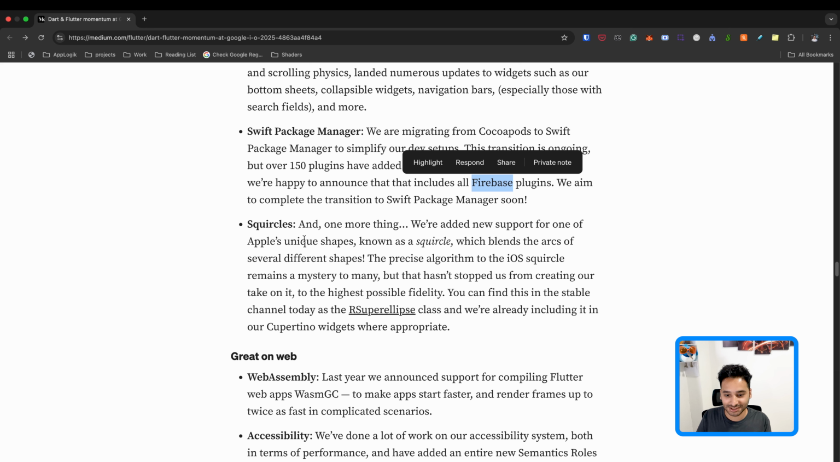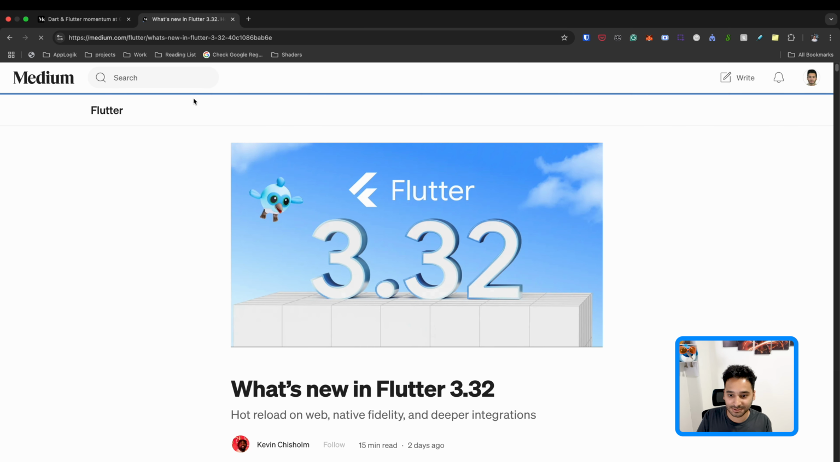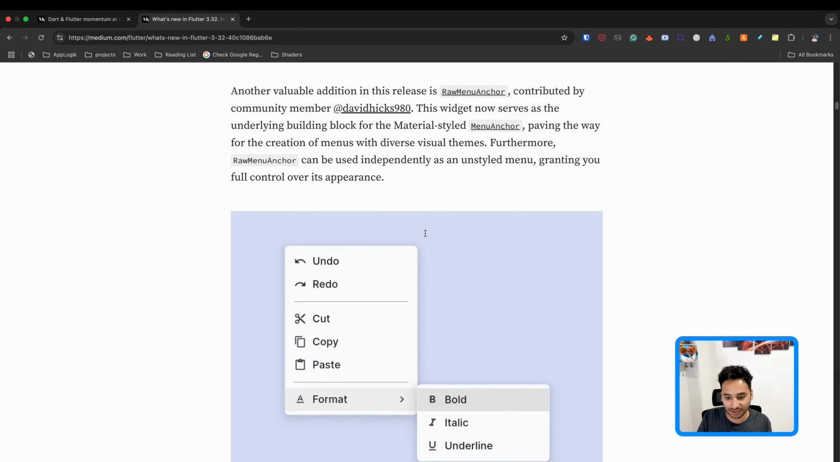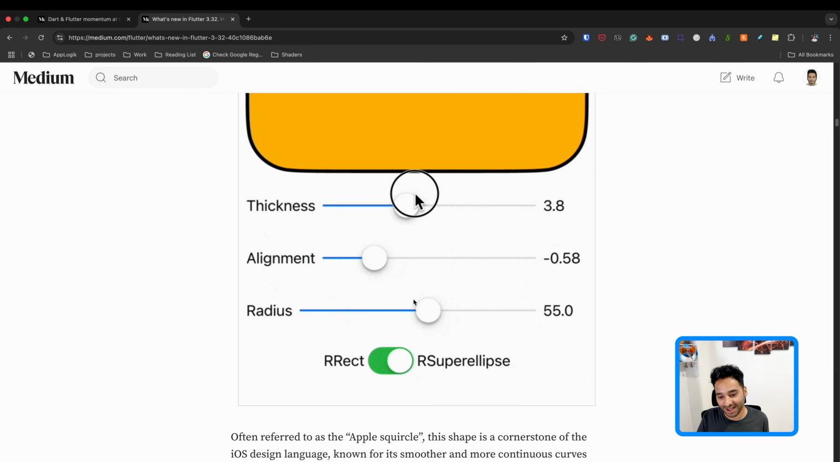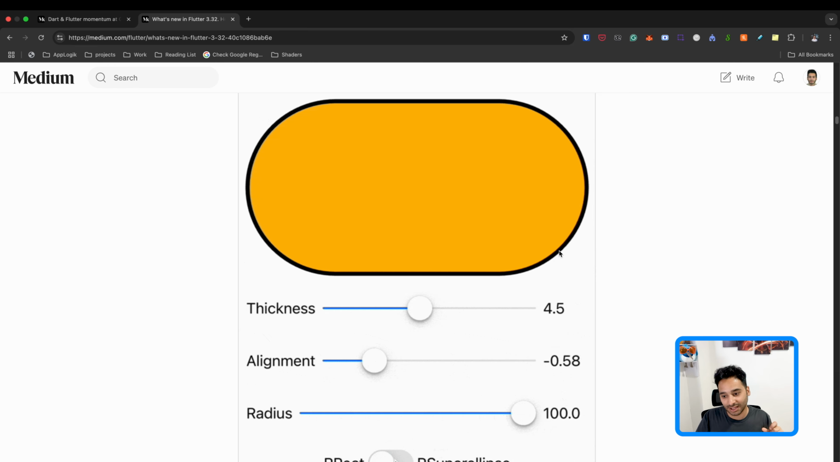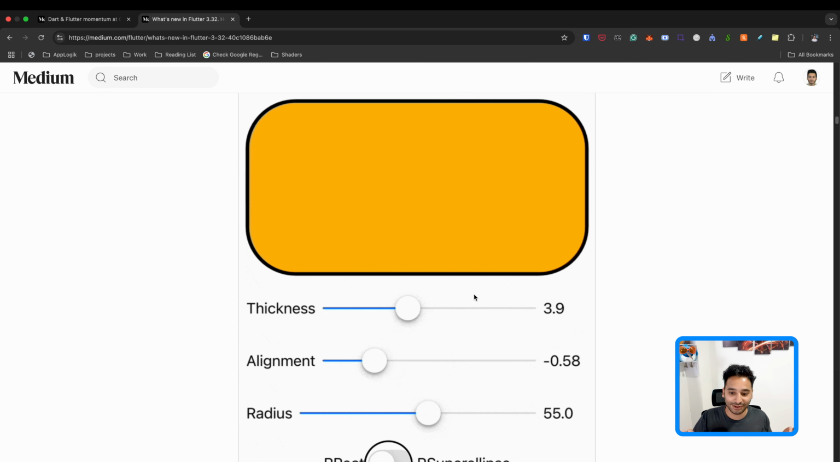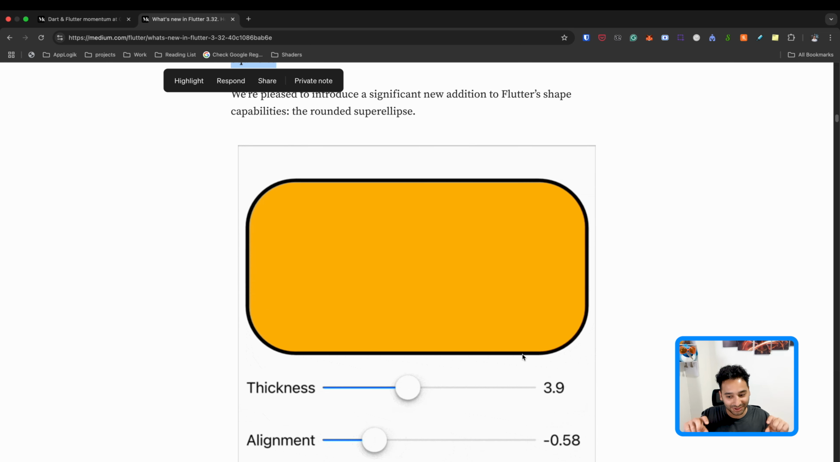The other change is a little bit funny for me. For this, I'm going to open the article that is specifically for Flutter, and it is explained here: squircles. The point is that we have roundness for the components, and you can define the radius for the different edges. Apple implemented a new type of radius, called squircles.